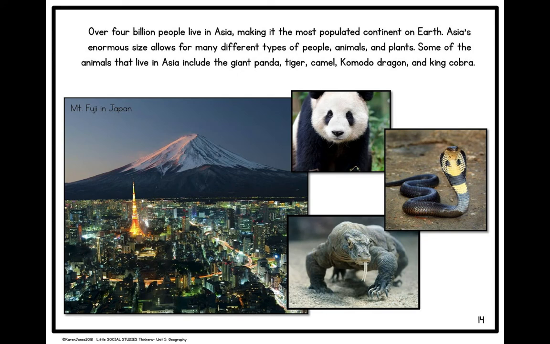Over 4 billion people live in Asia, making it the most populated continent on Earth. Asia's enormous size allows for many different types of people, animals, and plants. Some of the animals that live in Asia include the giant panda, tiger, camel, Komodo dragon, and king cobra.